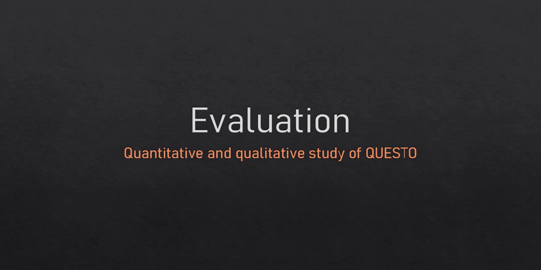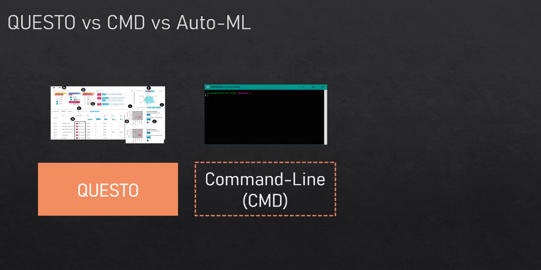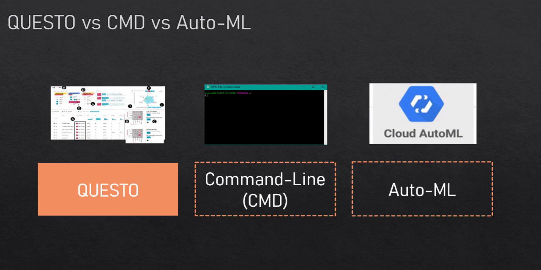We conducted a qualitative and quantitative evaluation of QUESTO to validate its effectiveness. Apart from using a visual interface such as QUESTO, there are two other methods to create classifiers. One is by writing code in Python or R and running them via command line interfaces, which we also refer to as CMD interfaces, or directly using AutoML platforms such as AutoMecha or OrangeML. We experimented with 16 participants with some background in machine learning. We compared QUESTO with CMD and standalone AutoML.